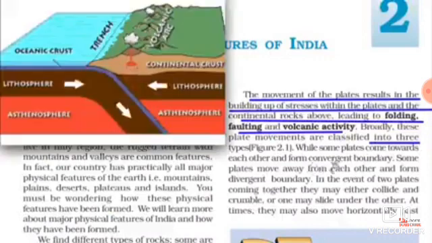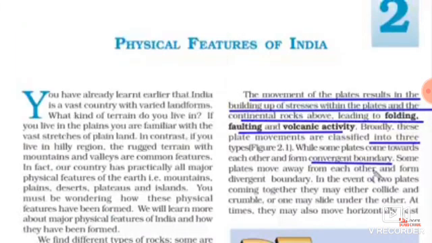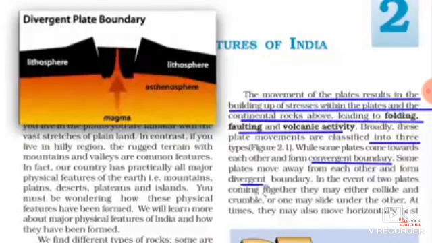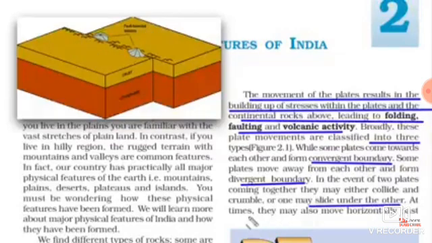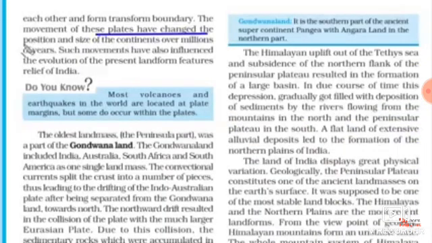While some plates come towards each other and form a convergent boundary, some plates move away from each other and form a divergent boundary. In the event of 2 plates coming together, they may either collide or crumble, or one may slide under the other. At times, they may also move horizontally past. The movement of these plates has changed the position and size of the continents over millions of years.